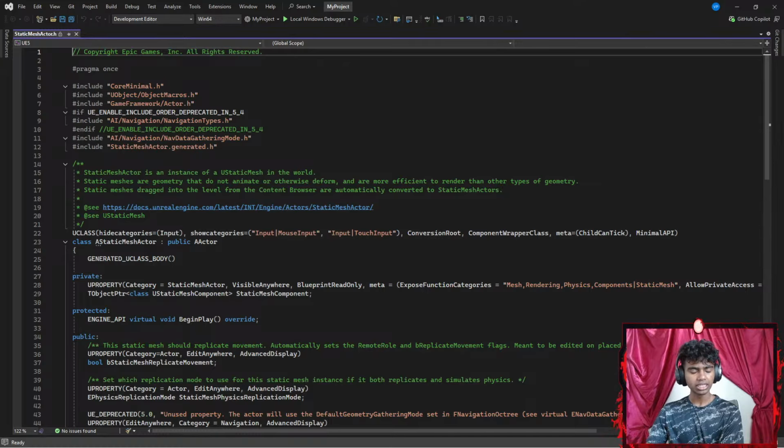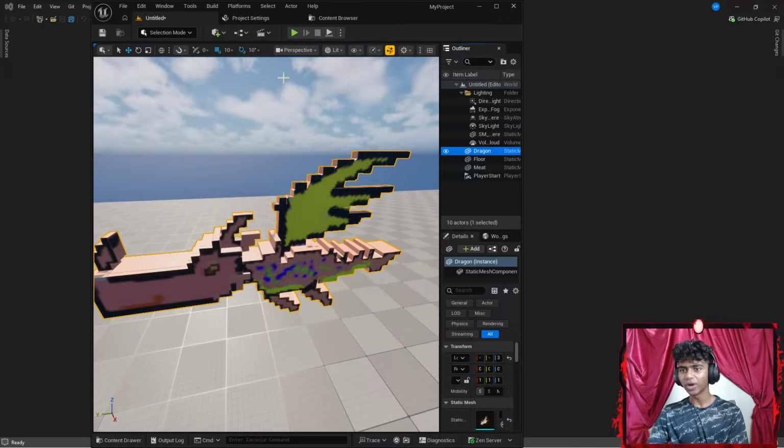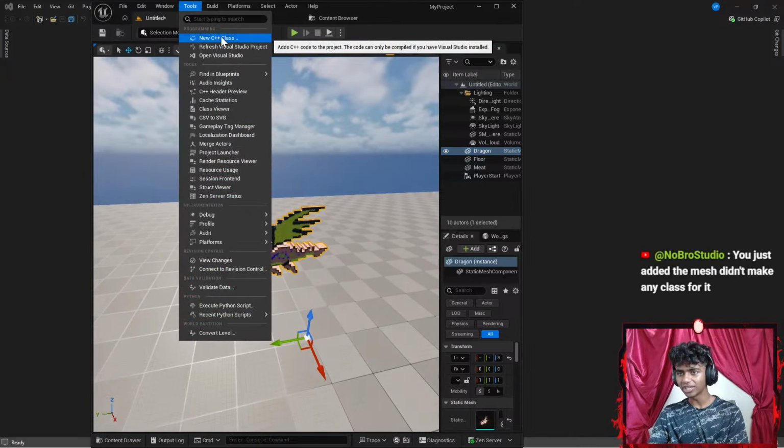Okay, did you even make the character class or pawn class? There we go, guys. I'm kind of stupid. Let's go ahead and remove this. This is why I feel like I need way too much practice when it comes to this. I sometimes forget a few steps.